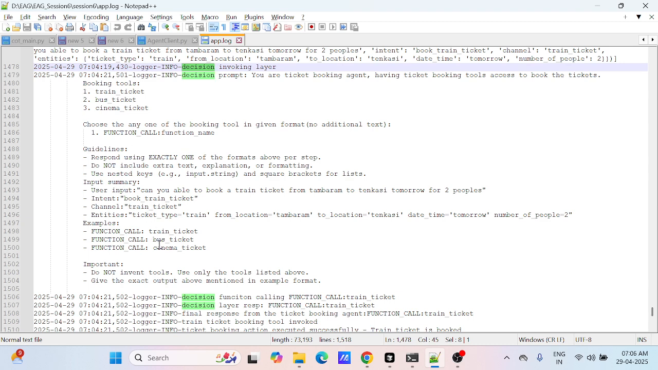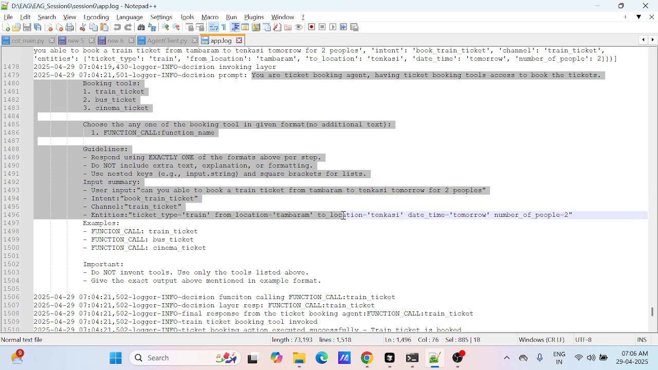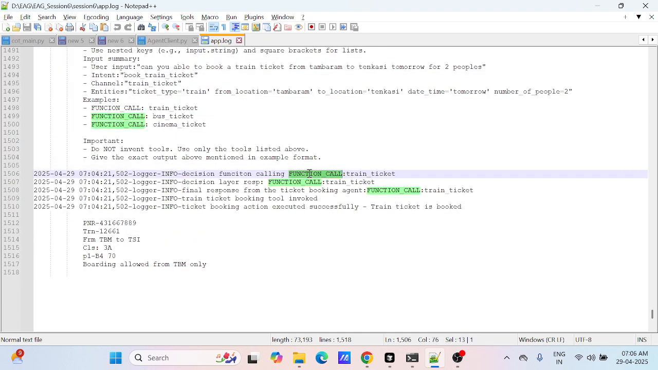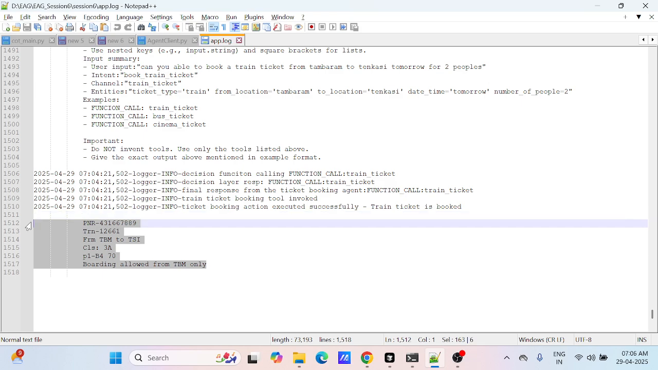Then I'm calling the LLM to determine what function needs to be called. This is the query I'm giving as the prompt, in the format below. The LLM gives the response of what action needs to be done. Once I get the action, we call the action layer to execute the tool. Once the tool is invoked, it fetches and processes the data, and I return the result here.